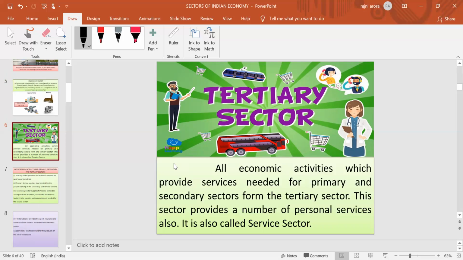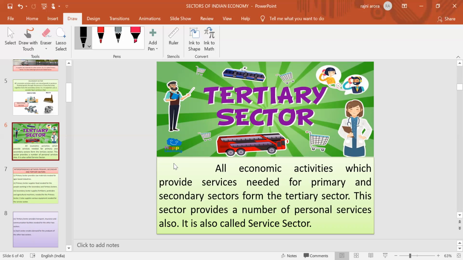So all the economic activities mainly related to providing services required by the primary as well as the secondary sector come under the head of the tertiary sector. No doubt it also provides a lot of personal services, which are also included under the tertiary sector.